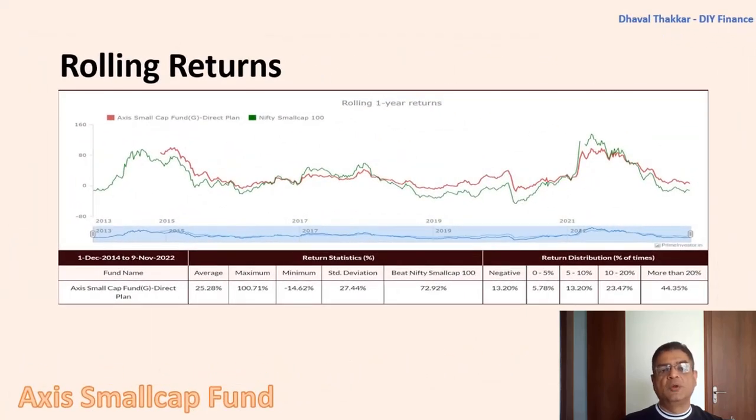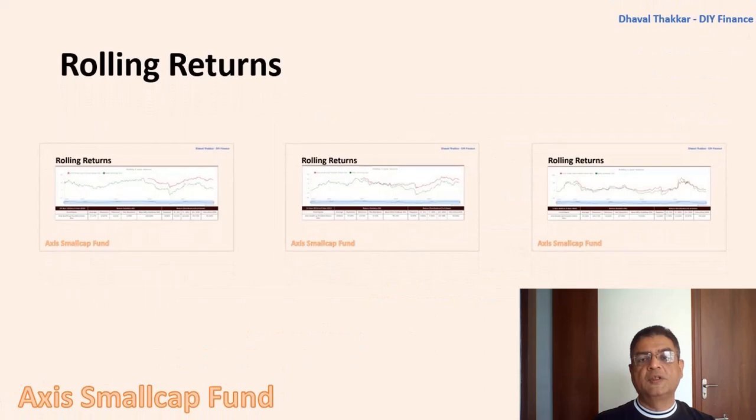Surely, if you only compare the performance of the fund with its benchmark, then the fund's performance is quite good. But things change when we compare it with the category average, that is, with the other funds in the category. From the rolling returns, it can be concluded that with a longer time horizon, the fund is performing better. Hence, one should have an investment horizon of 7 years and more.